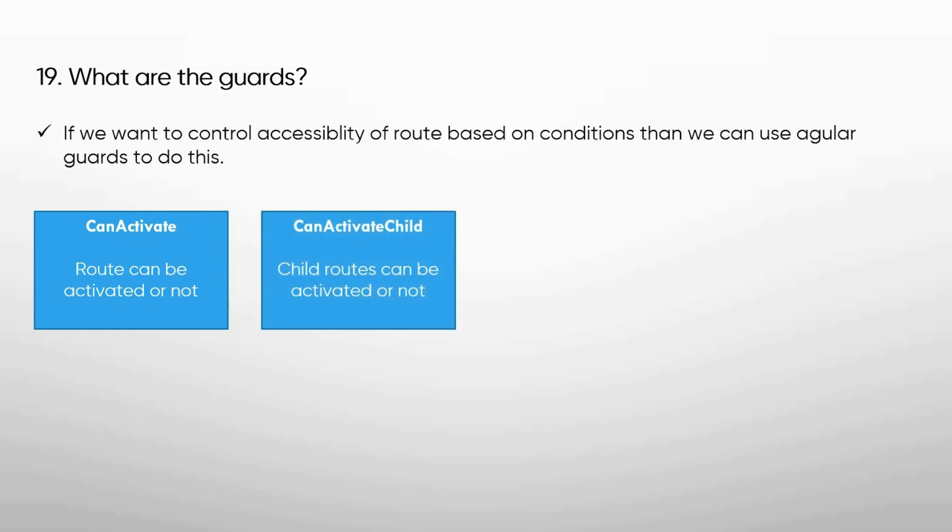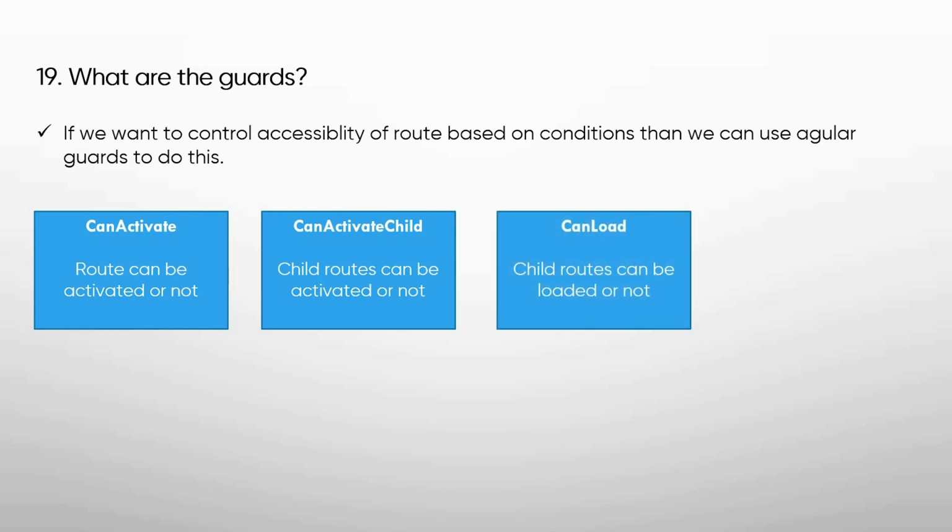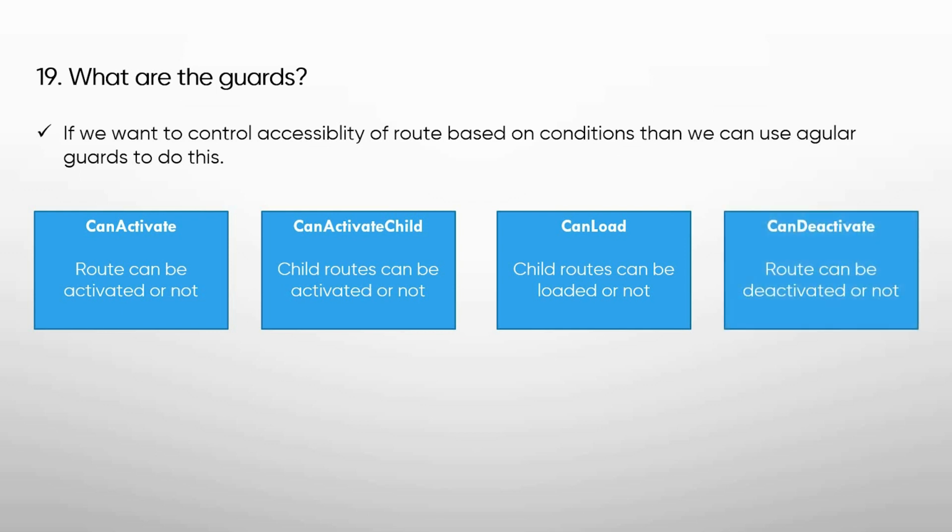And next is canActivateChild. It decides if child routes can be activated or not, and it will be applicable on the child routes of the route in which we configured it. Next is canLoad. It decides if child routes can be loaded or not. It will be applicable on lazy loaded children of the route in which we configured it. Next is canDeactivate. It decides if a route can be deactivated or not.